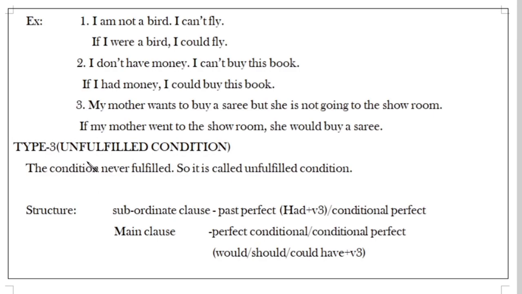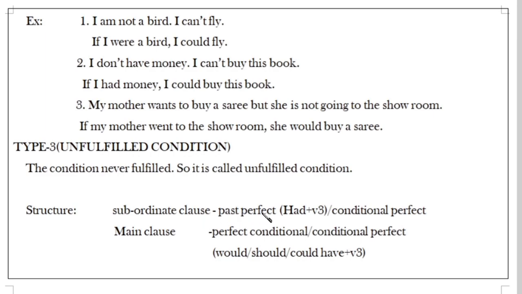And now type 3. Unfulfilled condition. It will never be fulfilled. It is only imagination. Here, unfulfilled condition. The condition is never fulfilled. So it is called unfulfilled condition. Whenever we construct unfulfilled condition, type 3, we should follow this structure.